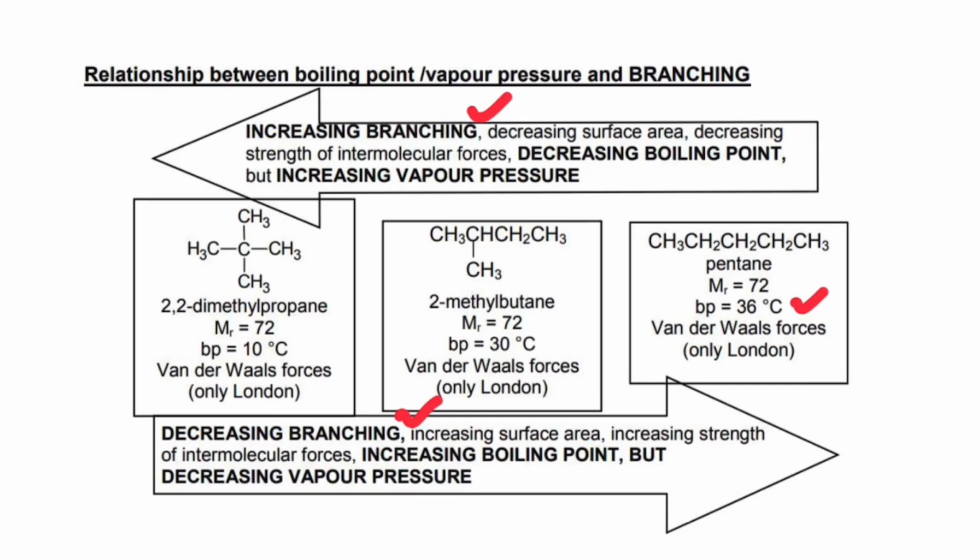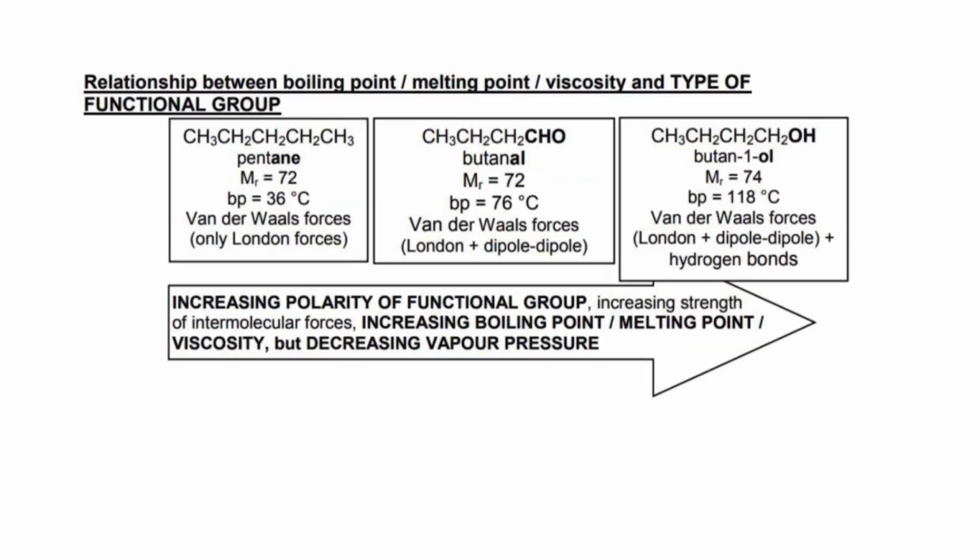An increase in branching leads to the strength of intermolecular forces decreasing, while a decrease in branching leads to an increase in the strength of the intermolecular forces. That is essentially the idea you need to wrap your head around. So we touched on chain length and physical properties, branching and physical properties. And now lastly, we need to take a look at the relationship between the functional group and the physical properties.